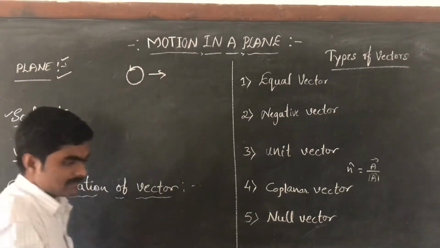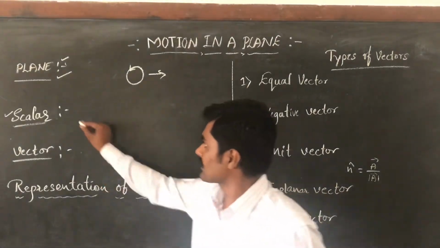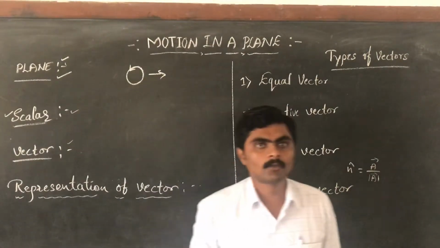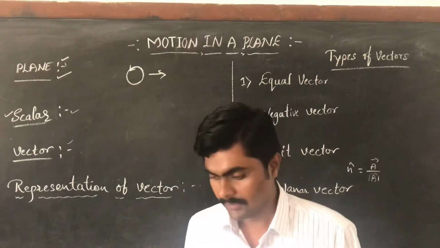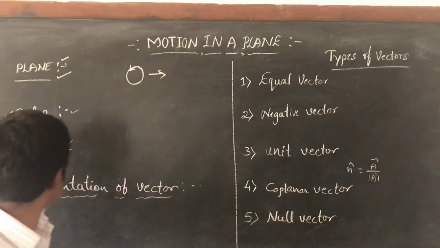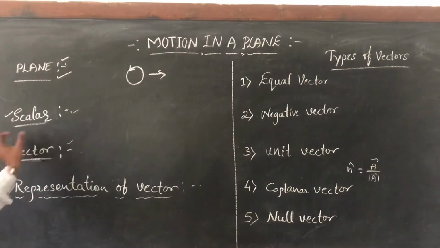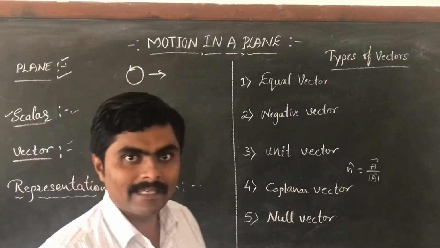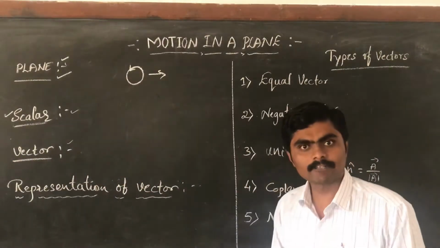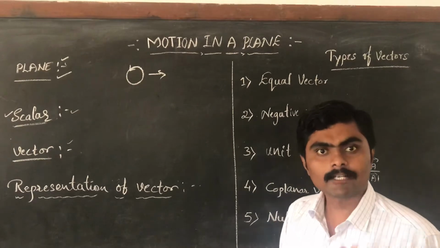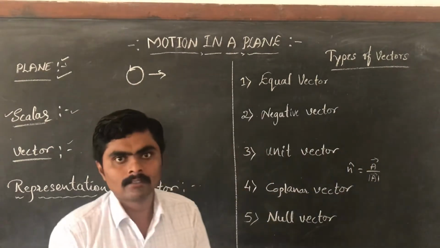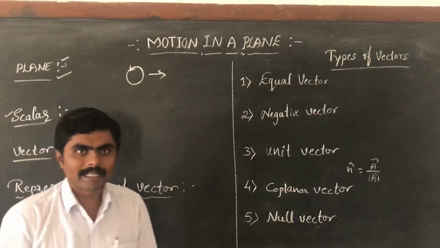The next topic is scalar quantity and vector quantity. What do we mean by scalar quantities and vector quantities? Let us discuss one by one. First is the scalar quantity. What is a scalar quantity? A scalar quantity is a quantity having only magnitude but not a direction.